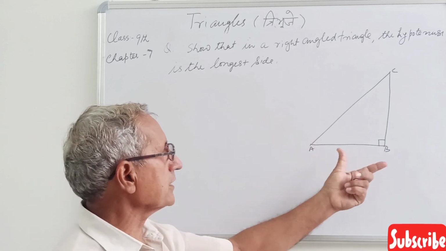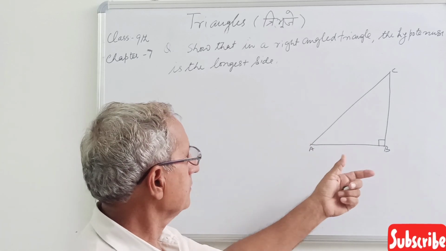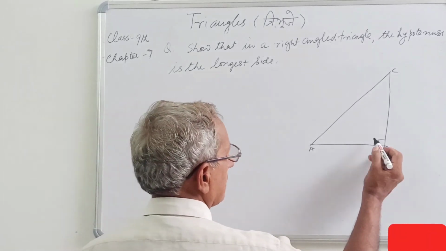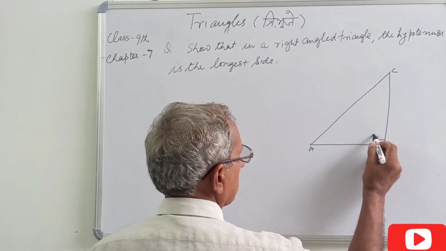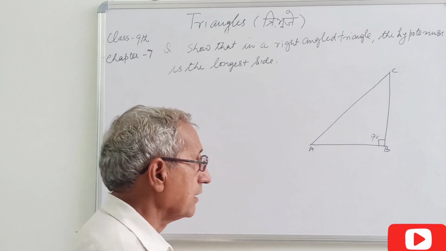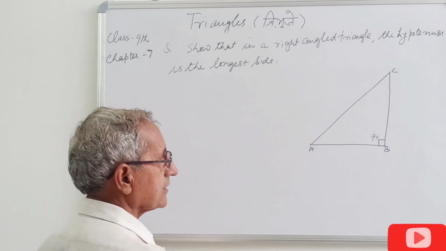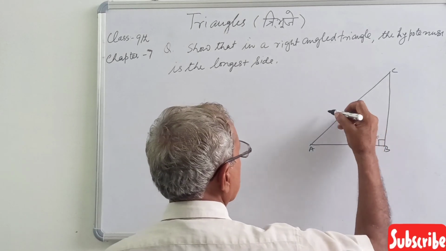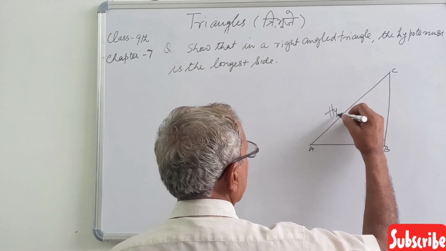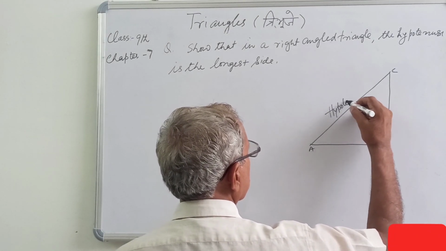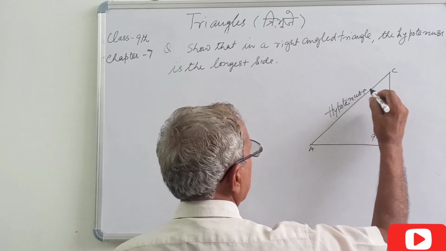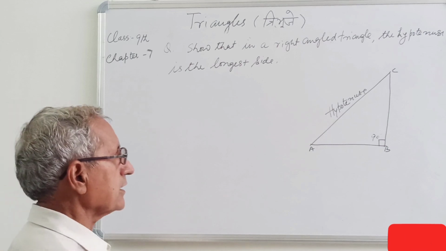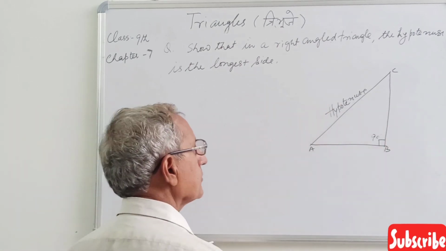So I have drawn a triangle ABC here. This is right angled at B. This is a 90-degree angle. And you know that the side opposite the right angle is called the hypotenuse. The other two sides, one is the adjacent side and the other the opposite side.